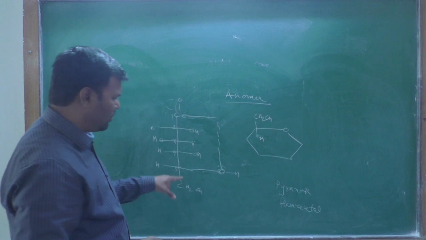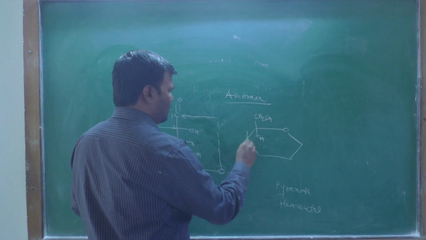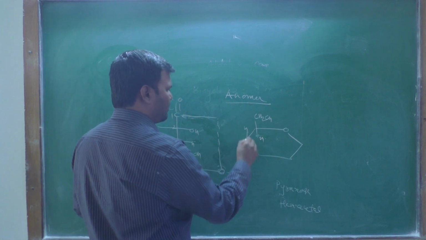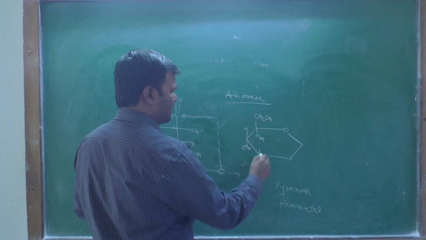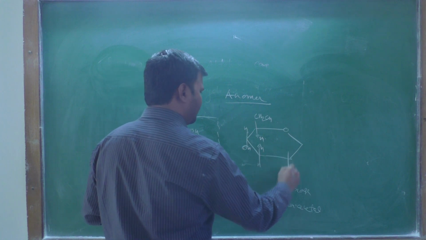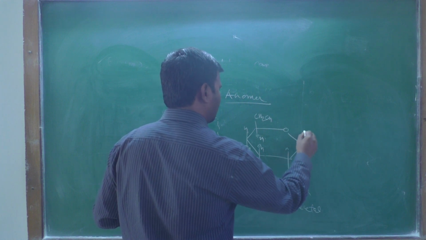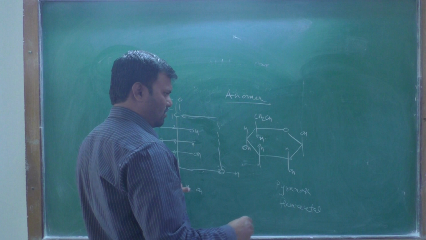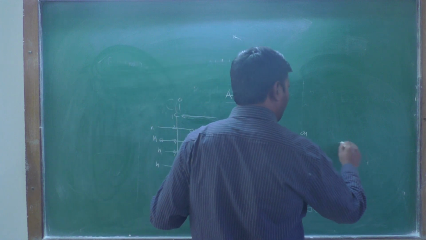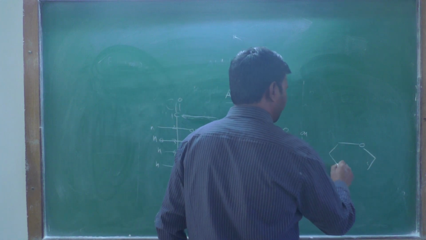This CH2OH, then this OH, this OH is present like that, OH and OH, or you can represent this the other way like that.